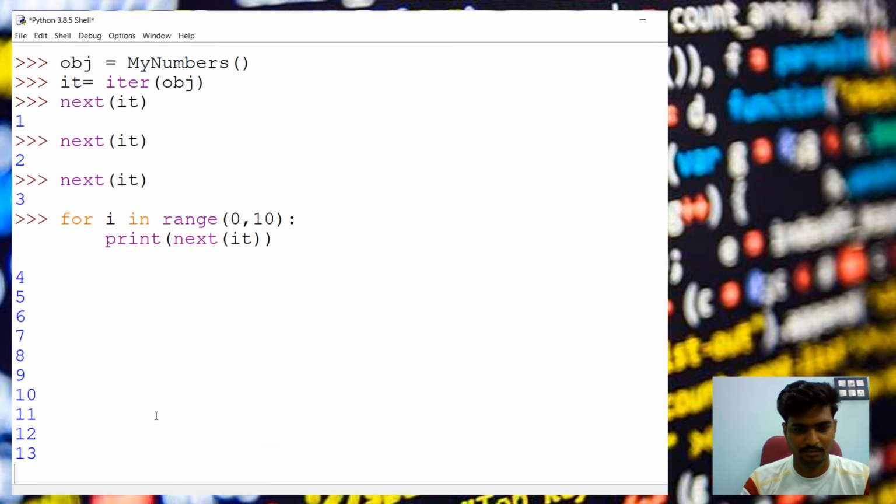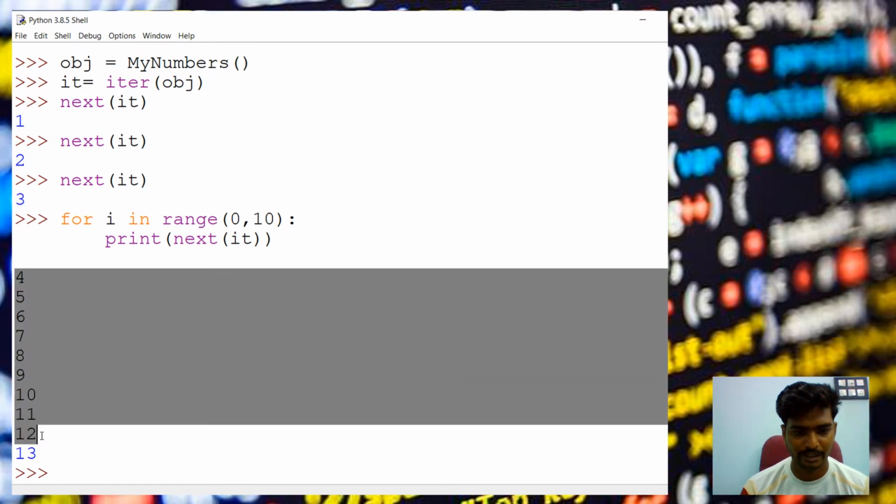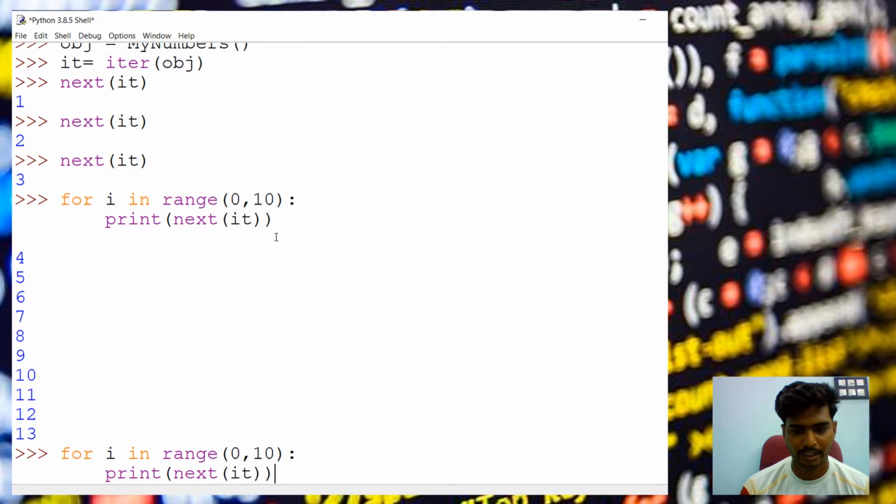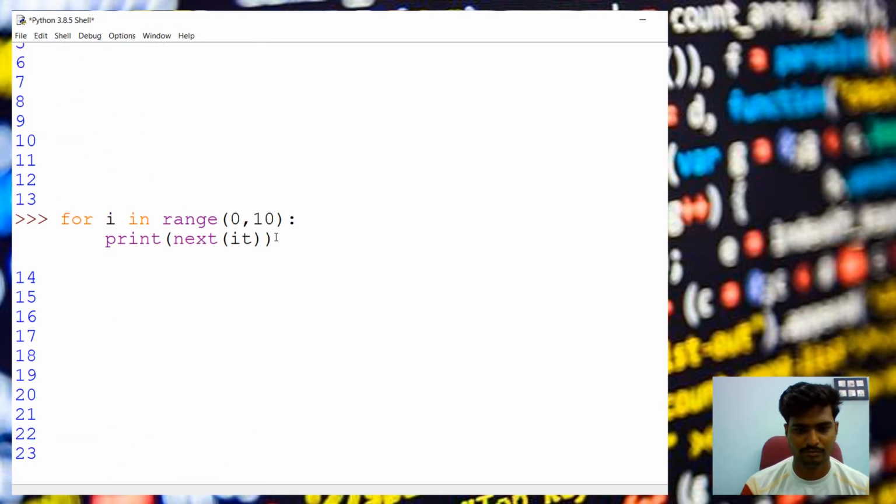You can see, already 3 completed. So from 4, 10 times it is executed. So if I execute the for loop again, from 14 it will continue. You can see from 14 it continues till 23.